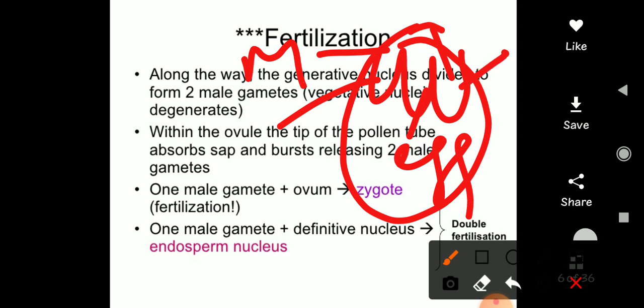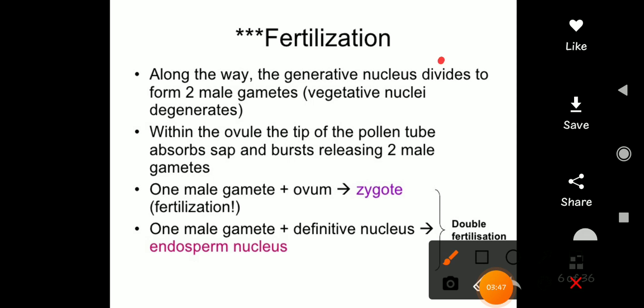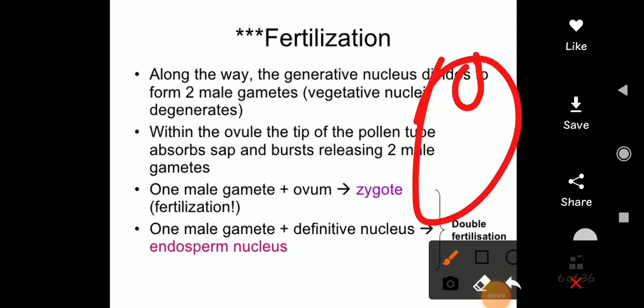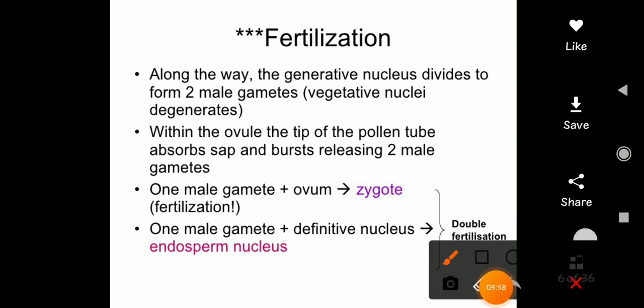The two are synergids, right? Now this egg will fuse with one male gamete, and this will form the zygote.